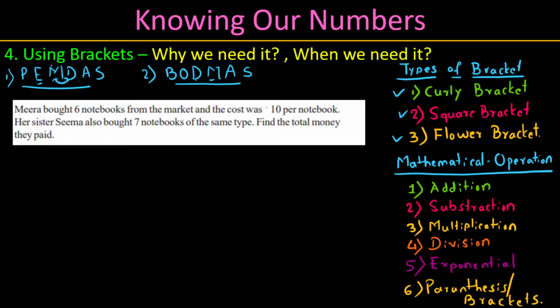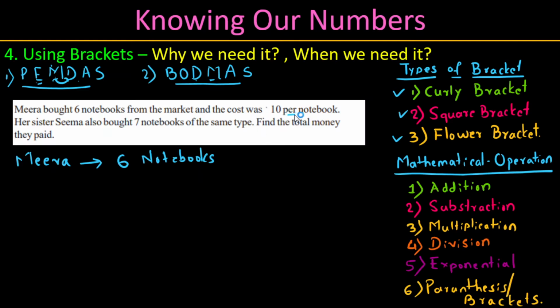So far we saw sums in numbers and brackets, and that's it. Now the sum is given in statements. Let us read first. Meera brought 6 notebooks from the market. Let us differentiate the statement. Meera purchased 6 notebooks from the market, that is immaterial. She brought 6 notebooks and the cost was 10 rupees or $10 per notebook.